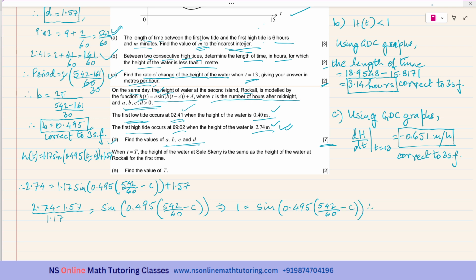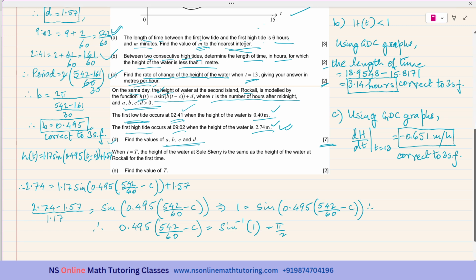So therefore, 0.495 times (542 over 60 minus C) is equal to sine inverse of 1, which is equal to pi over 2.